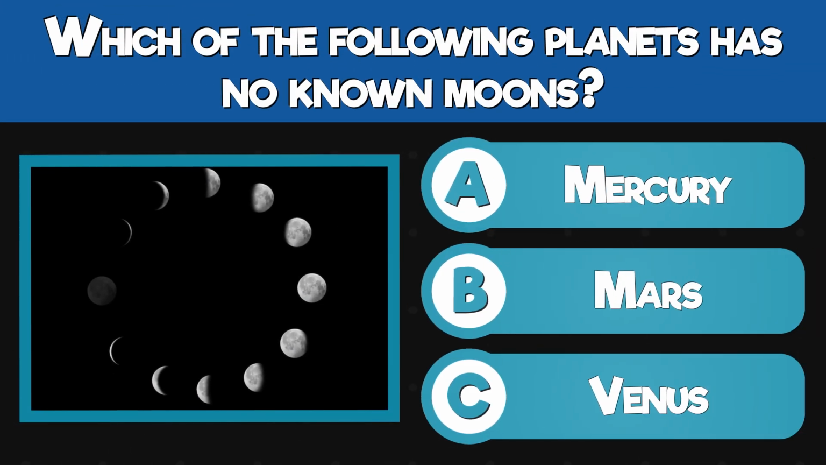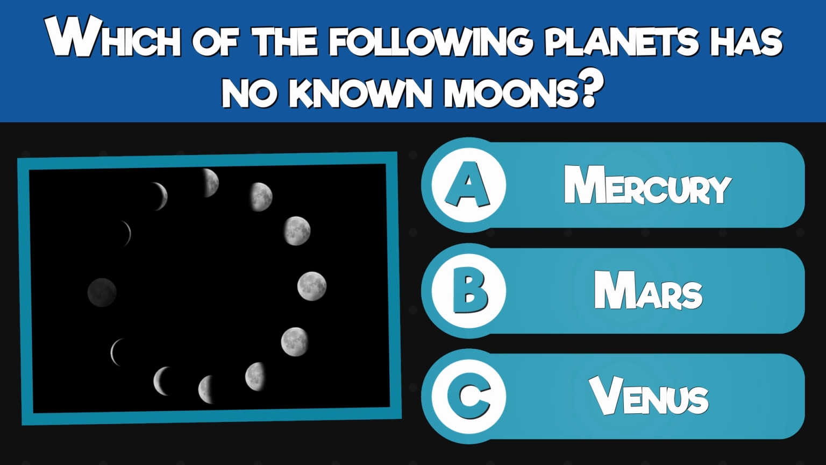Which of the following planets has no known moons? Mercury, Mars, or Venus?